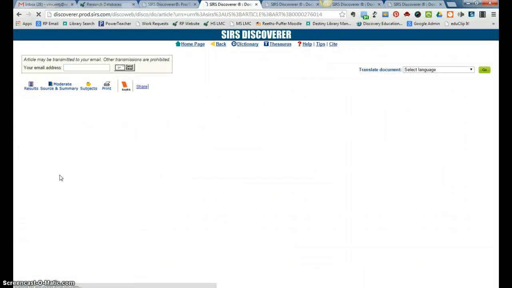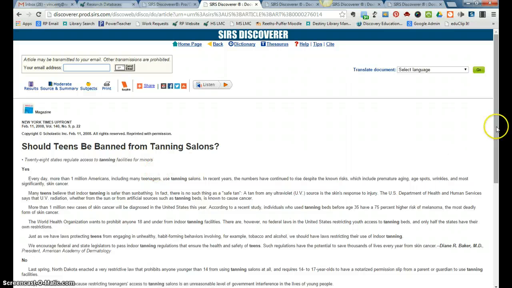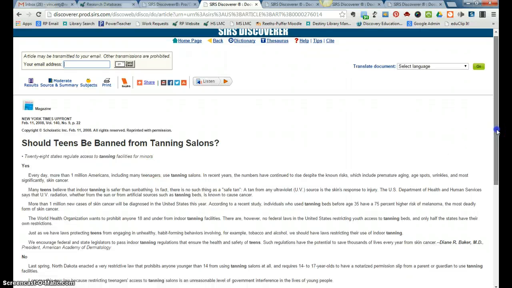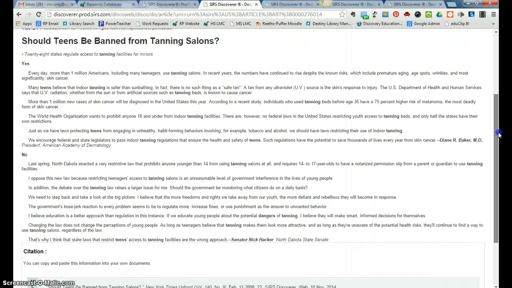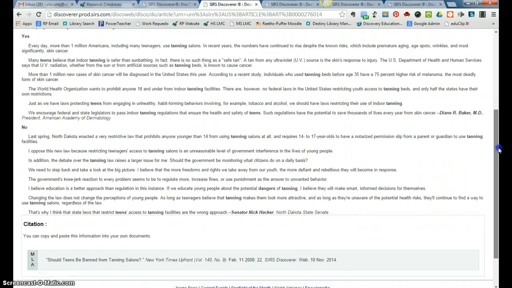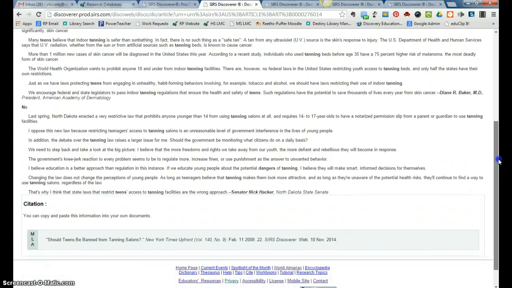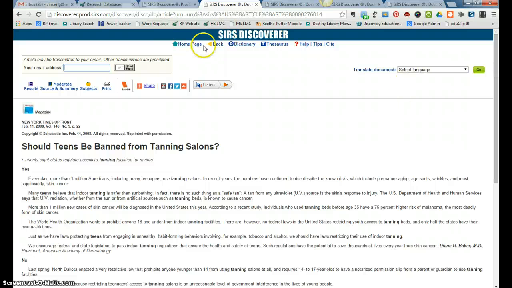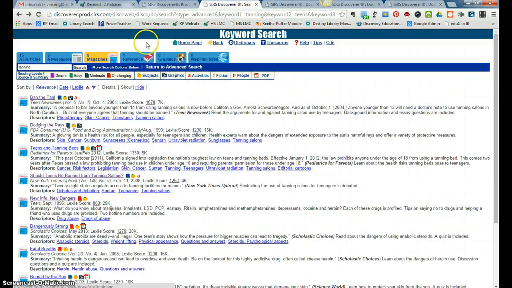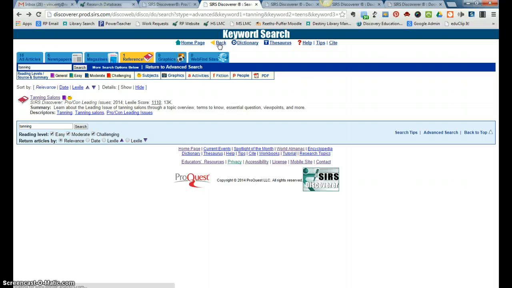I'm going to take a look at this one. Oh, okay, so this one gives me some yes, this one gives me some no, and it also tells me that 28 states regulate access to tanning facilities for minors. That's a statistic, all right? That's something that can be useful to you in the argument that you're going to put forth in your presentation. So here again is my citation. All right, so that was a search, and I'm going to go back.